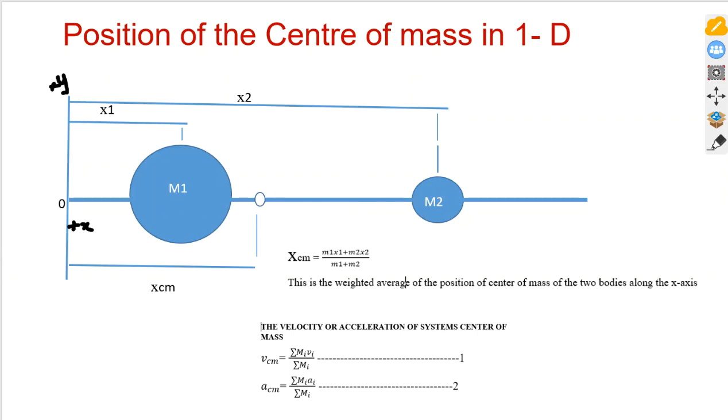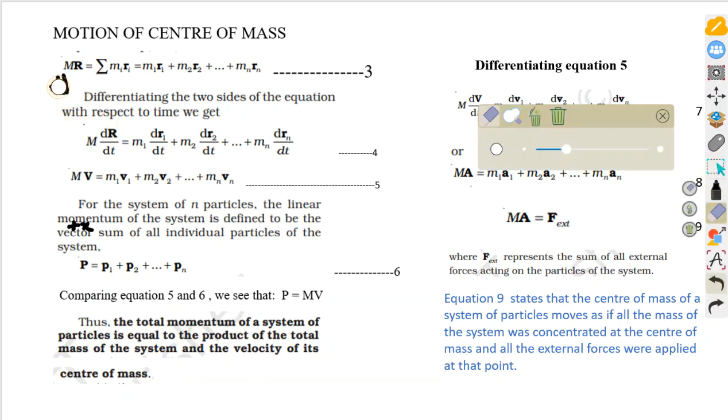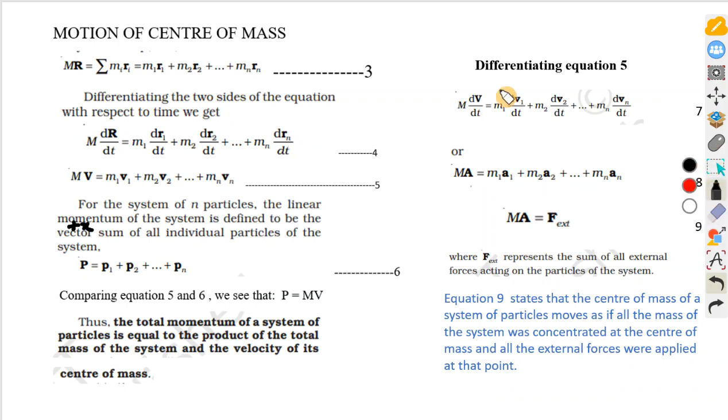Before we look at that, if this is the position vector r, the sum of the masses and the position vector, we can write it as this. So r is for the position. Of course, if this is two dimensions, it will look like this. Let's say this is r.